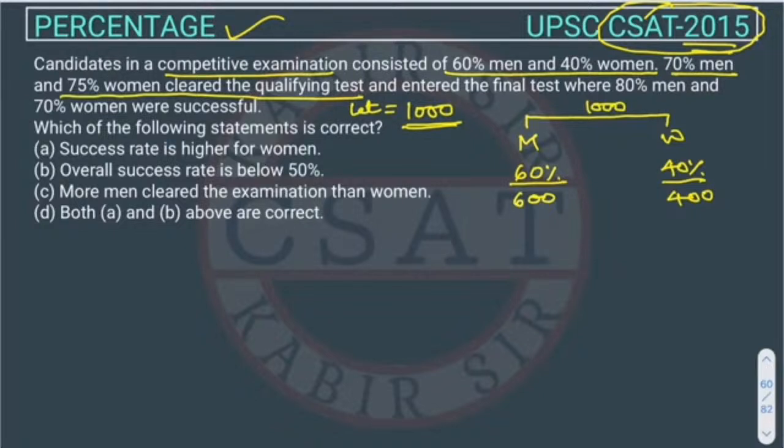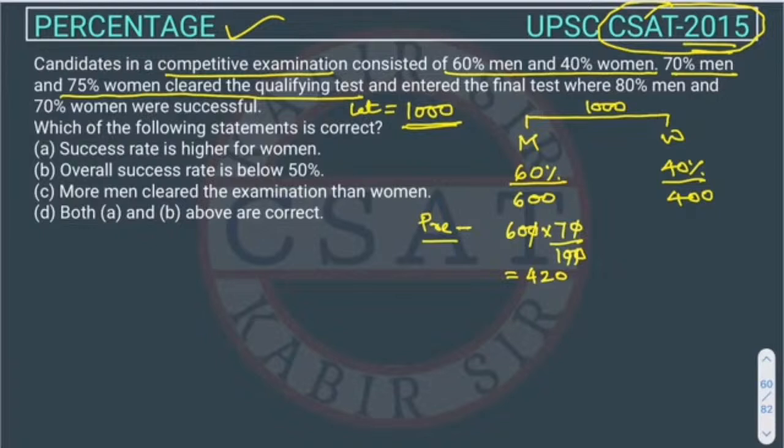70% men and 75% women cleared the qualifying test. So there is a qualifying test, right? Like prelims. So how many men cleared the UPSC prelims? 70%. So it will be 70% of 600. This 0 will cancel this 0. So 420.